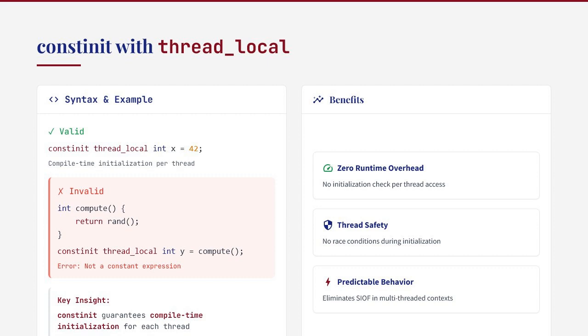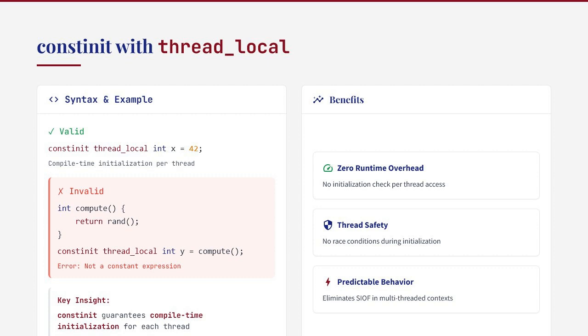Without constinit, thread local variables are initialized when they're first used by each thread, which can add runtime overhead and potential race conditions. With constinit, the initialization happens at compile time, so each thread gets its pre-initialized copy without any runtime cost. The syntax is straightforward: constinit thread_local int x = 42.